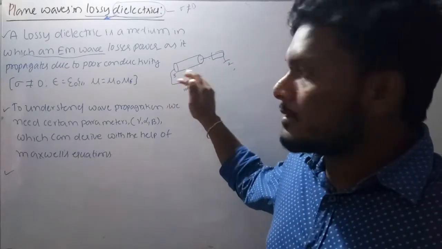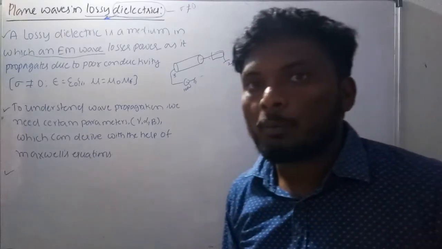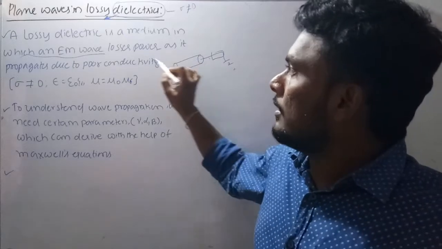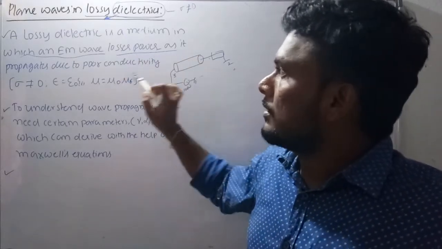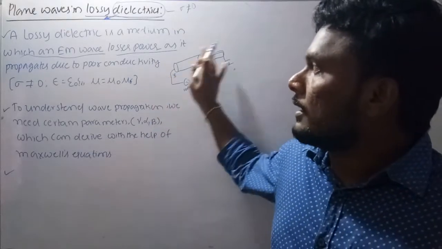Due to ohmic losses present in the conductor, the total amount of power does not reach the load end point. Similarly, due to losses, the propagated wave, due to poor conductivity, is attenuated.